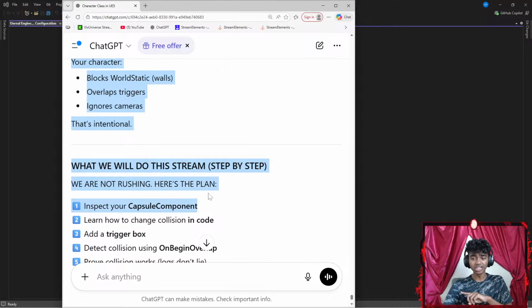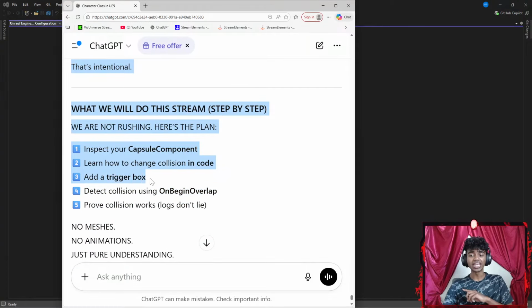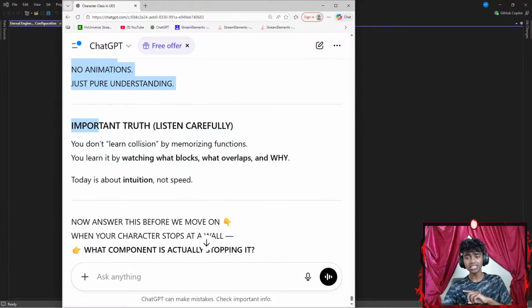What we will do this stream, step by step. We're not rushing. Here's the plan. Inspect your capsule component, learn how to change collision in code. Then add a trigger box, detect collision using OnBeginOverlap, and prove collision works. Important truth: you learn by watching what blocks, what overlaps, and why.